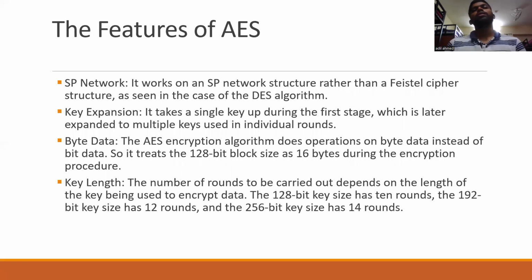The features of the Advanced Encryption Standard start with the SP network. It works on an SP network structure rather than a Feistel cipher structure. Then key expansion: it takes a single key during the first stage, which is later expanded into multiple round keys, as I will show in the architecture. And byte data: the AES algorithm operates on byte data instead of bit data.